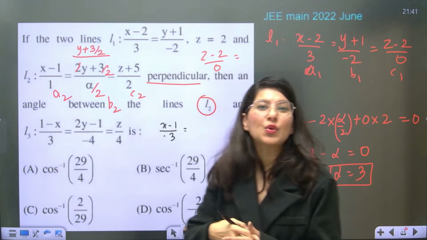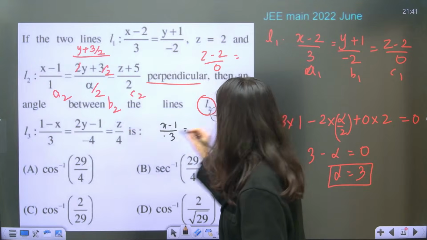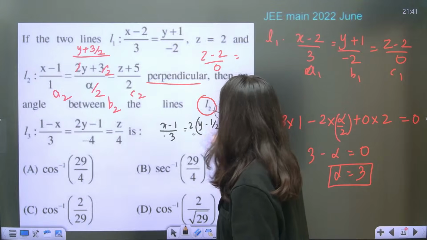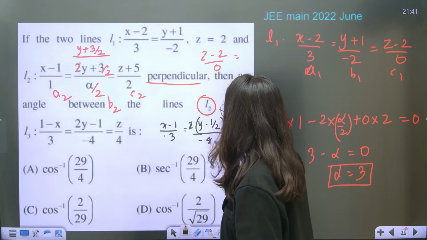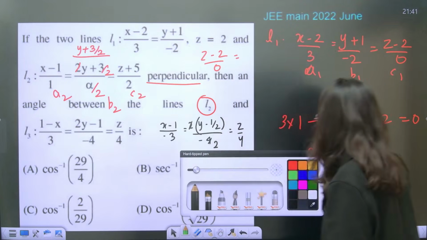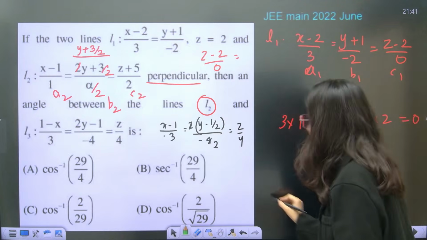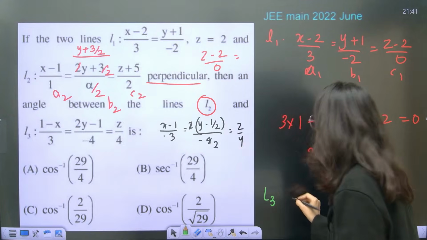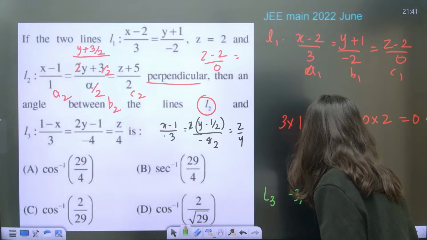You have to push 2 out. So if you take 2 out, y minus half and 2 will be right here. This is minus 4. 2 1s are 2, 2 2s are 4 is equals to z upon 4. So line number 3, direction ratio minus 3, minus 2 and 4.